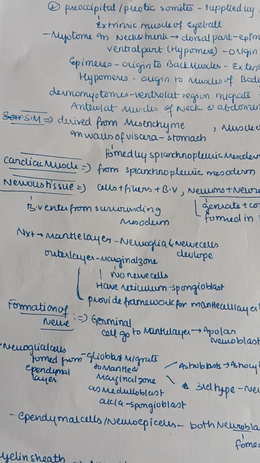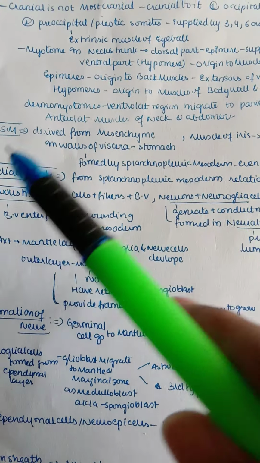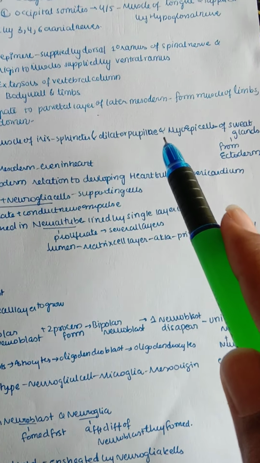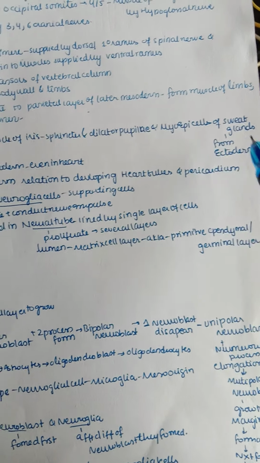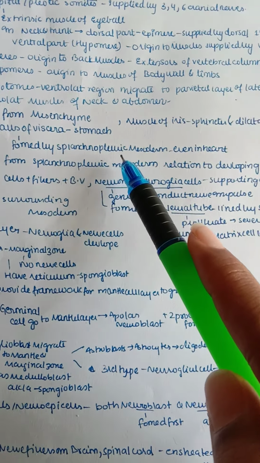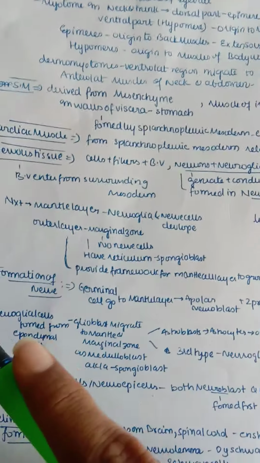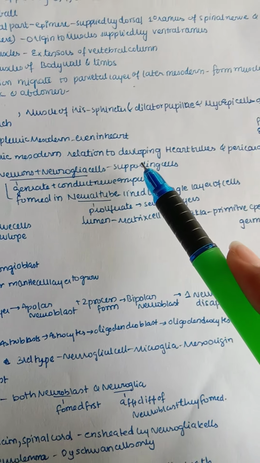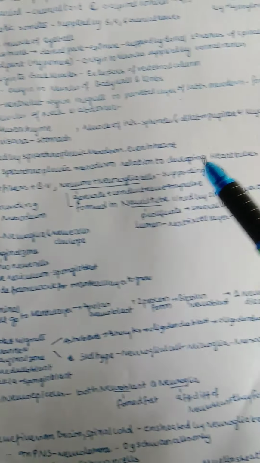And next, coming to smooth muscle. Smooth muscle is derived from mesenchyme. The muscles of the iris, sphincter and dilator pupillae, and myoepithelial cells come from the ectoderm. Then the walls of the viscera, like the stomach, are formed by the splanchnopleuric mesoderm, even in the heart. Next, coming to cardiac muscle. Cardiac muscle is from the splanchnopleuric mesoderm in relation to the developing heart tubes and also the pericardium.